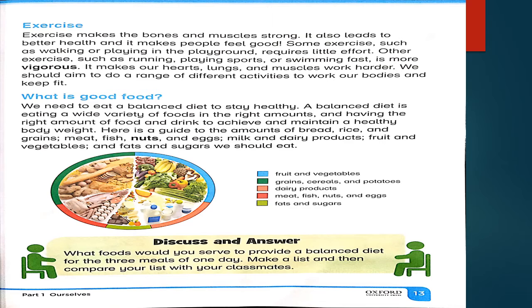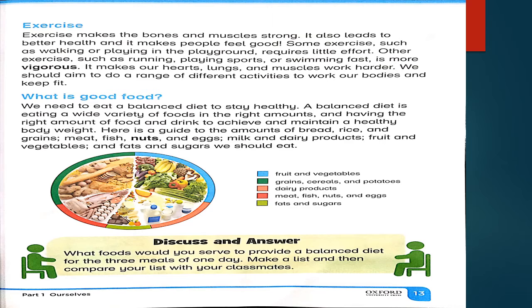As you can see, the blue color shows fruits and vegetables, and the quantity is given on the plate. There is a blue color for a wide range to show that fruit and vegetables are important in good food. The next is green color that shows grains, cereals and potatoes.